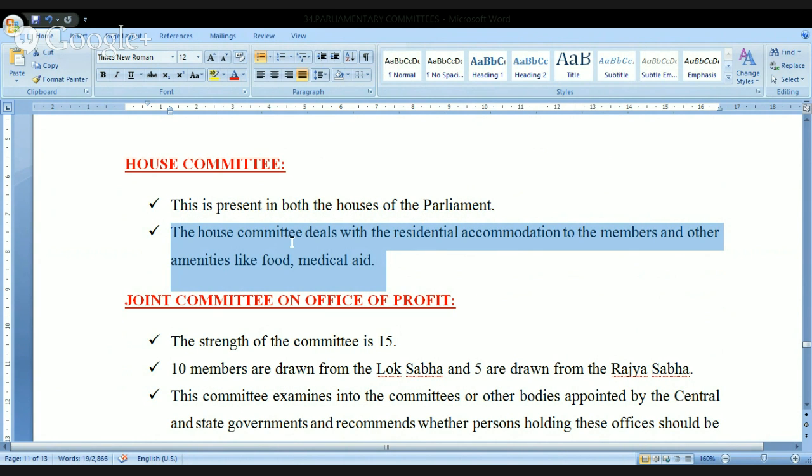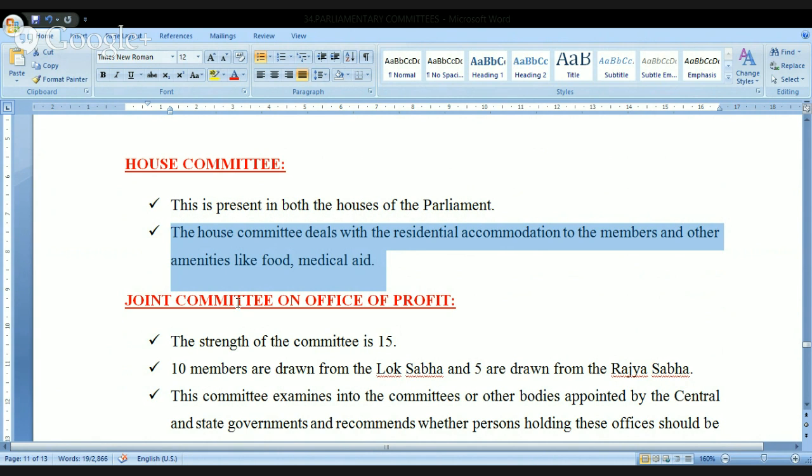At the same time, the committee also looks into certain issues like the defeated members, meaning the former members of the parliament. If they are defeated, they should vacate the government bungalow, and everything will be taken care of by the House Committee.